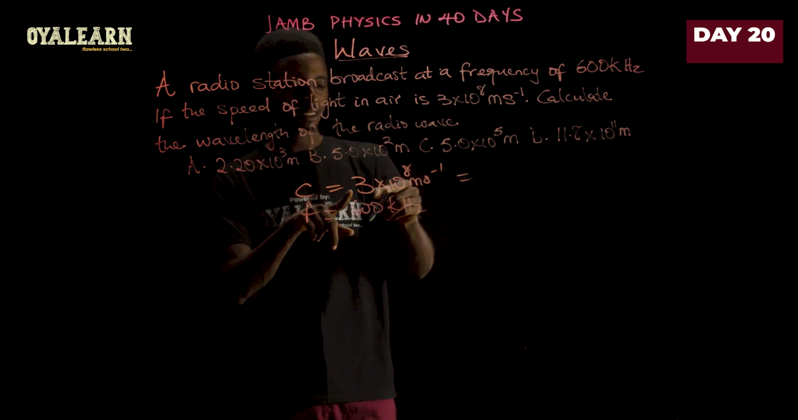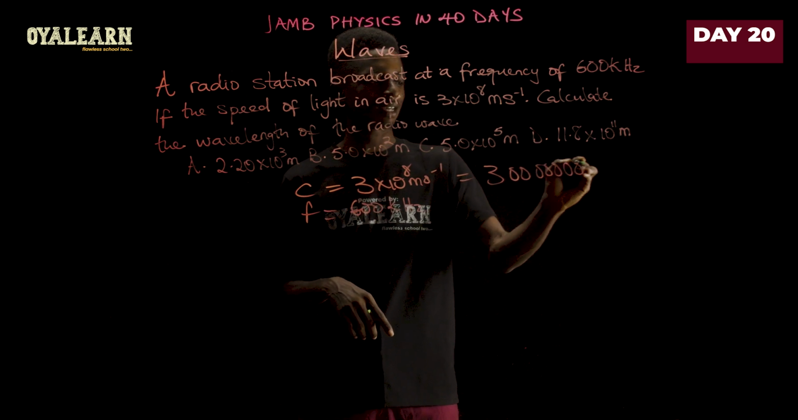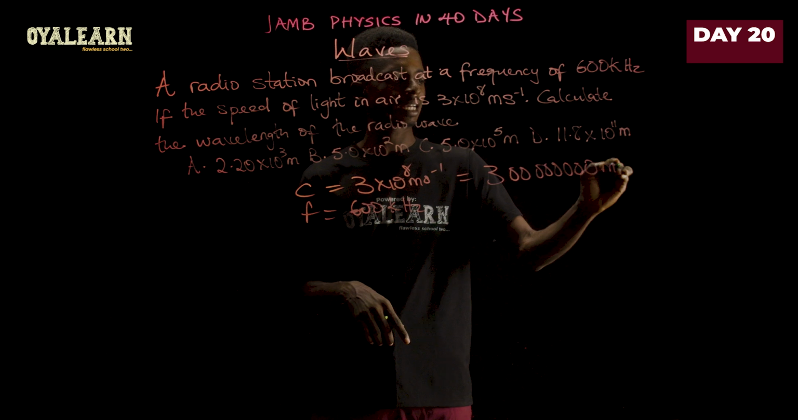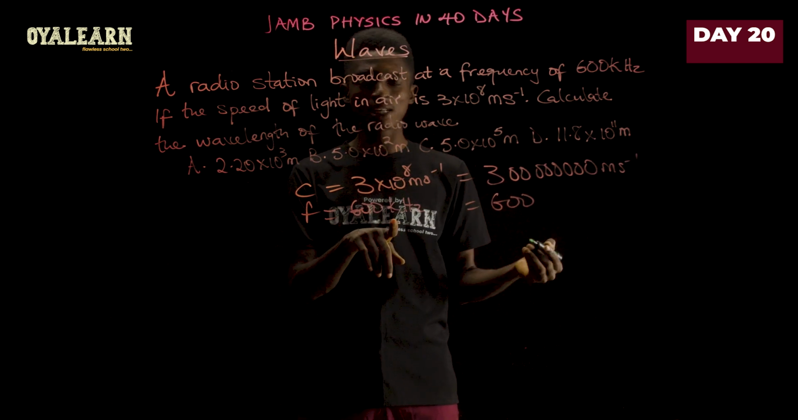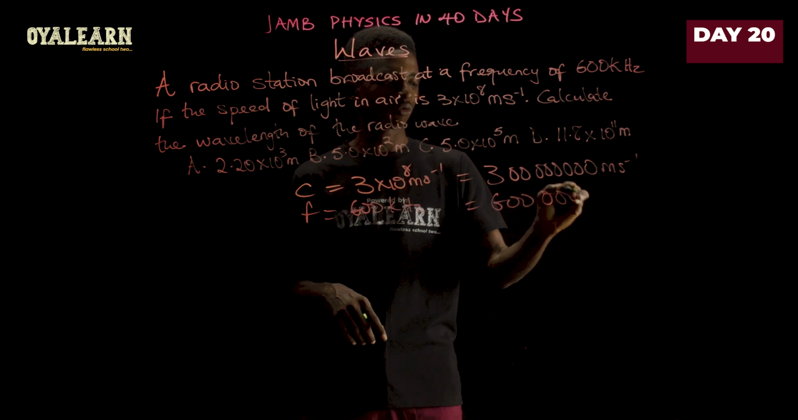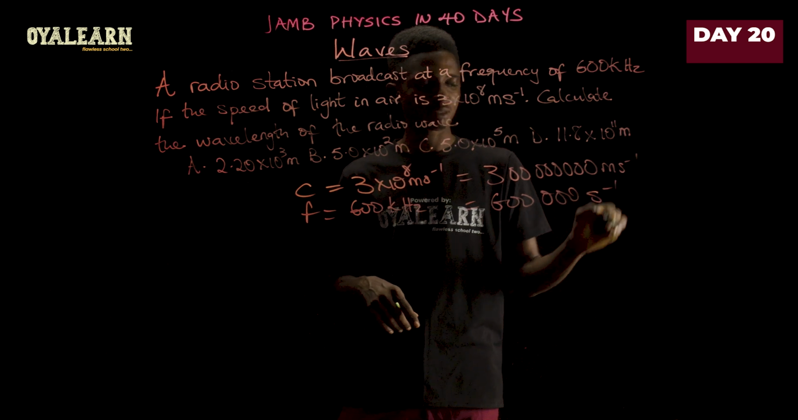Now, what does this mean? This means we have 3 and then 1, 2, 3, 4, 5, 6, 7, 8 meters per second. And this means we have 600. Kilo means times 10 raised to power 3. So that's 1, 2, 3. And that is in hertz, which is the same thing as per second.